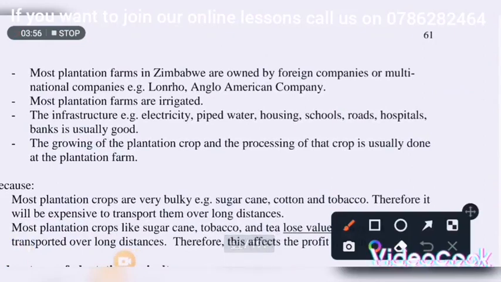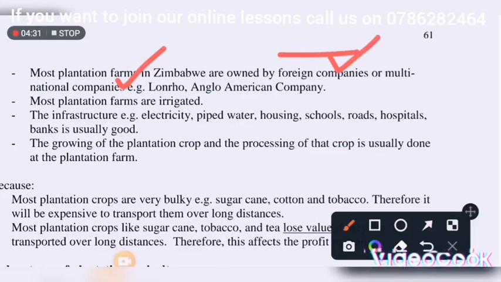Most of the plantation farms in Zimbabwe are owned by foreign companies, or multinational companies, right? For example, the Anglo-American company. Why are most of the plantations owned by foreign companies or multinational companies? Because these are the ones that can get the capital that is needed to start a plantation, which means these foreign companies have enough capital to start a plantation, right?